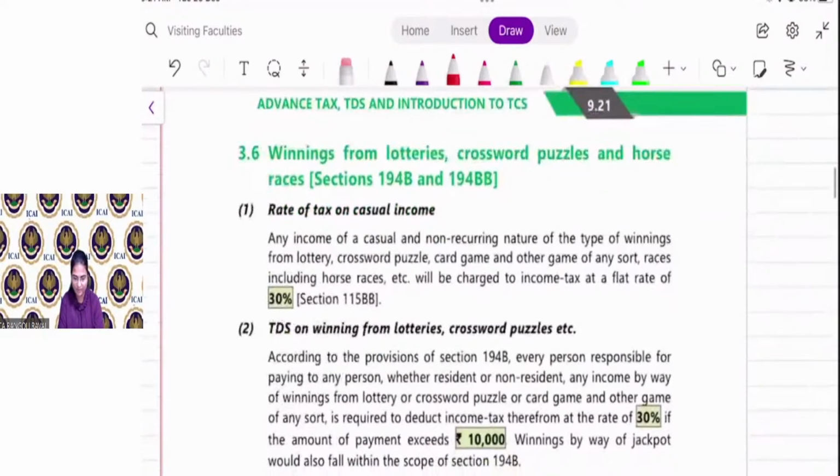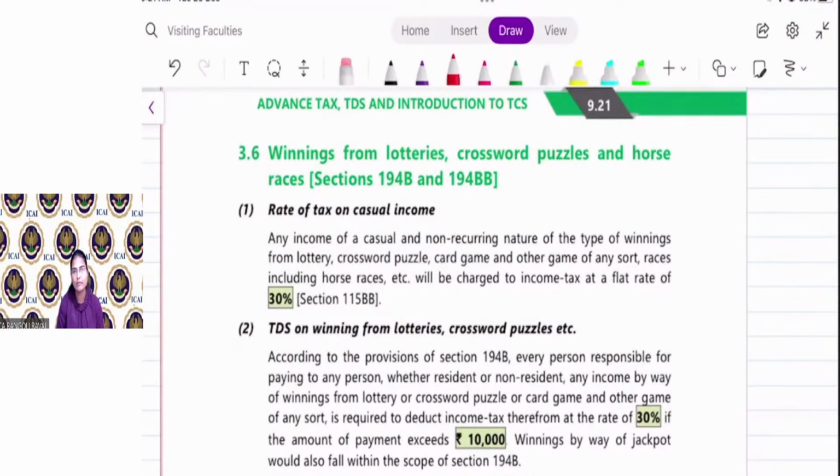Chalo, next is Section 194B and 194BB, winning from lottery, crossword puzzle and horse races. See, these all are casual income, as you all know, in the income from other sources chapter. So here, income tax is charged at the rate of 30%. You all know that, right? So the TDS is also applicable at 30% only.